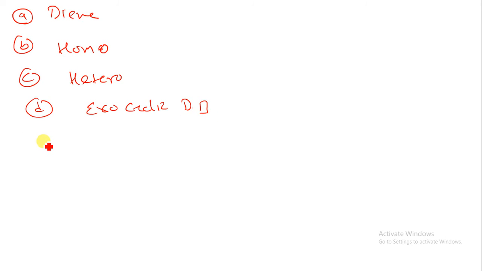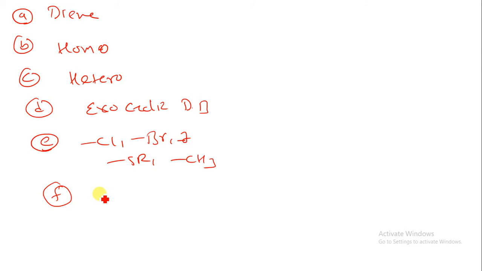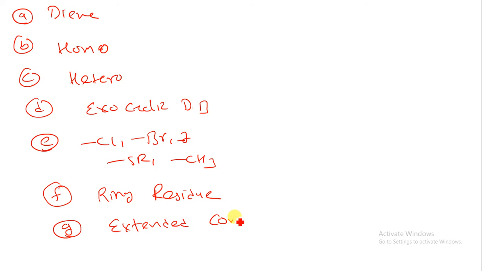And the fifth one, whatever substituent is present in the compound, you just have to add their value, that is Cl, Br, SR, CH3 group, etc. In F we have the ring residue, which we will see in the example, and in G we have extended conjugation. These last two terminologies we will see in an example.